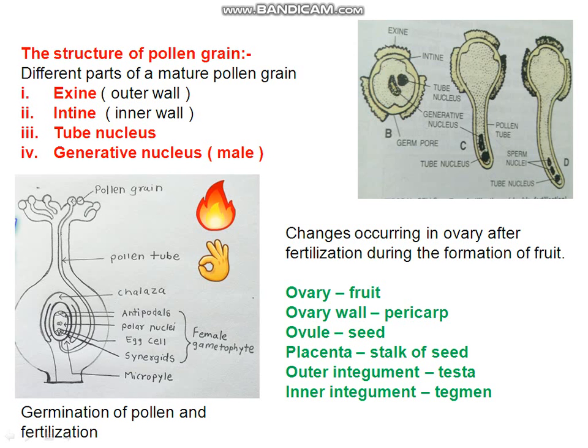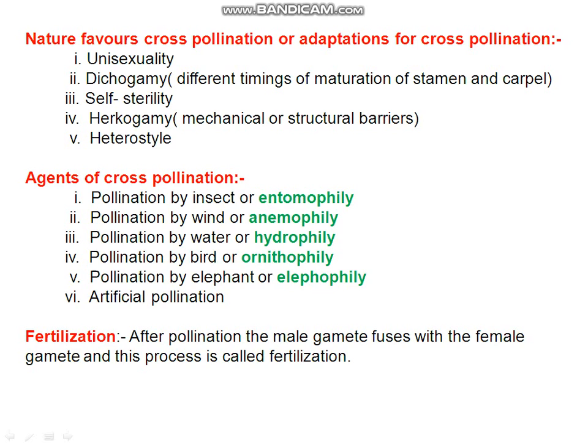And here cross pollination is the only option. Now dichogamy. In some plants, the stamen and carpels are not matured at the same time. That is why self-pollination is not possible. So here the only option is cross pollination for these plants in which stamen and carpels are not matured at the same time. They mature at different timings. That means only cross pollination is possible for these plants.